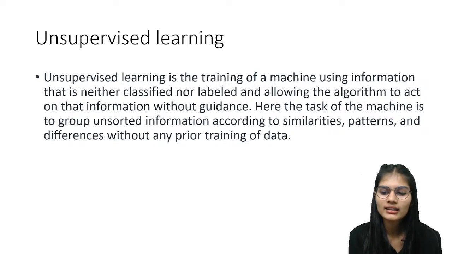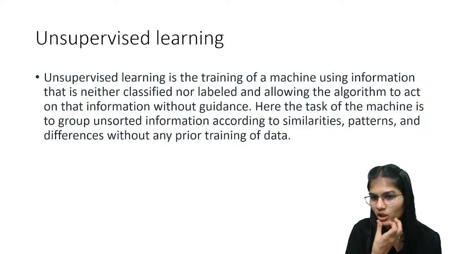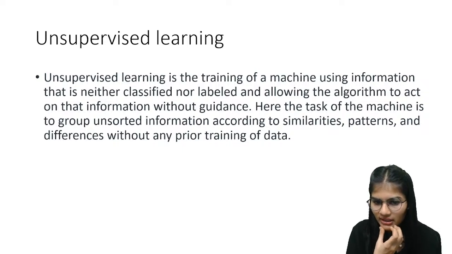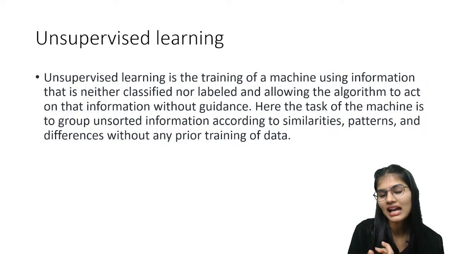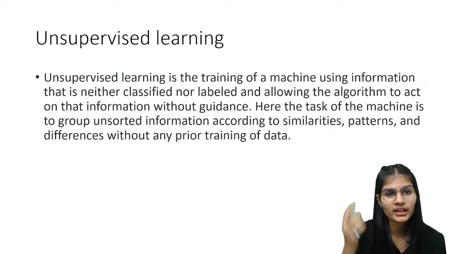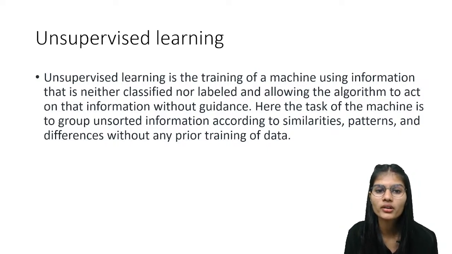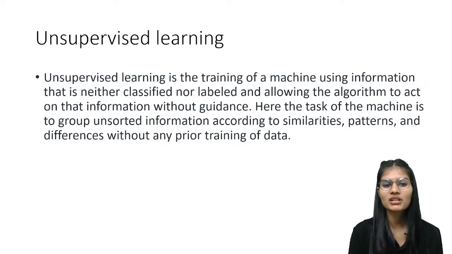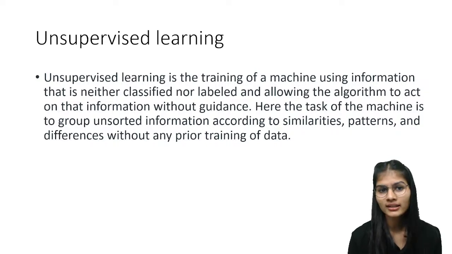Here, labeled data means the labels we had in our previous data, which was in supervised learning. Maybe we take the tomato and potato example, right? Potato is brown in color and oval in shape. Tomatoes were circular in shape and red in color. So this was labeled, right? We were having these labels about our data. But here in unsupervised learning, we don't have any kind of these labels.